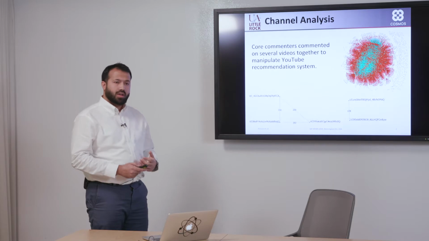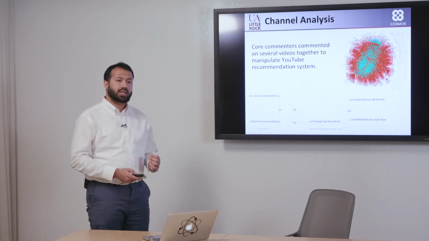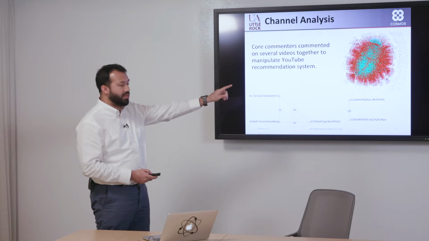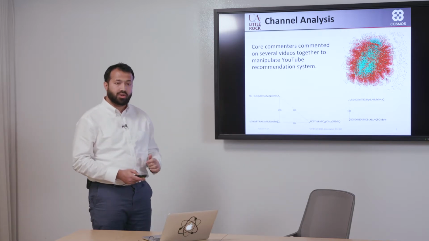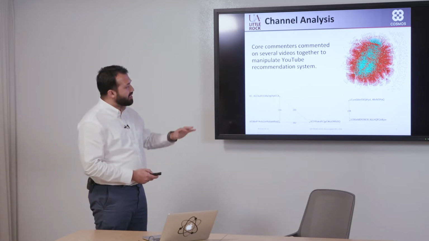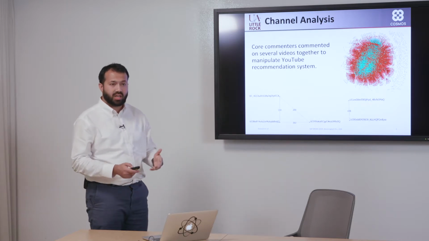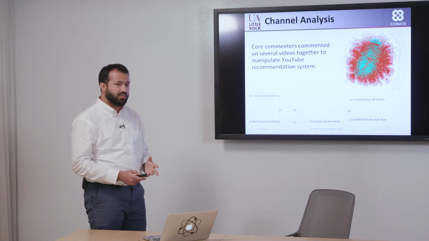So we collected all the comments of this channel and we built something called a commenter video network. The big network on the left that you see is the commenter video network, where red nodes are the commenters and the green nodes are the videos on which these people commented. You could see that there is one large component in the center and then a few dyads or triads on the side. But this network essentially did not give us much information.